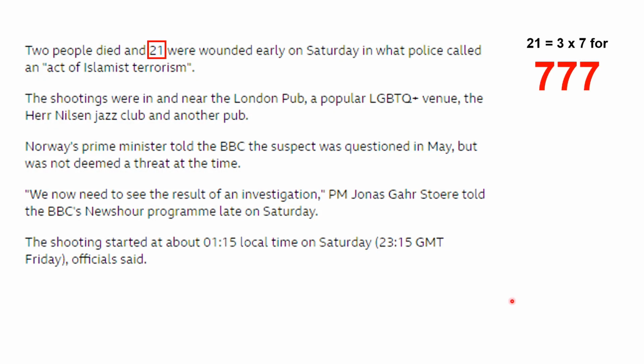We've got here 2 people died and 21 were wounded, so there's 21 for 3 7s for 777, and the shooting started about 1:15 local time on Saturday. So add those numbers up, forget the 0, 1 plus 1 plus 5 for a 7, that relates to that code for the 4-letter word that you shall not say on YouTube, which begins with H and ends with X.